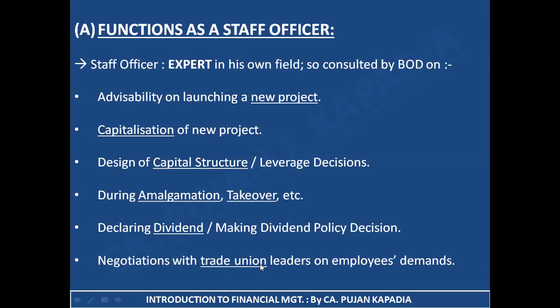So I need to enter into a negotiation which is in a win-win situation. That is, my workers or trade union group are also happy, and I am also happy that I am also not incurring additional costs. As a result of which, all these are the subject areas where my consultancy is being taken, being an expert of this particular field. As a result of which, all this, like providing advice on all these topics, is my function as a finance manager, as a staff officer.